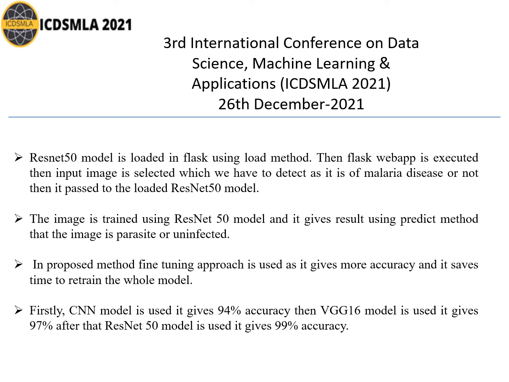I have already discussed that I have used three models: CNN, VGG16, and ResNet 50. The CNN model gives 94% accuracy, whereas the VGG16 model gives 97% accuracy, and the ResNet 50 model gives 99% accuracy. That's why I have used the ResNet 50 model, as it gives 99% accuracy. It is higher than these two models.